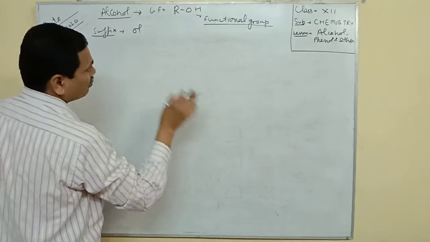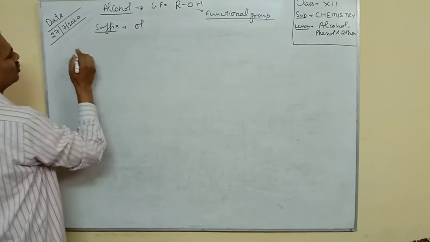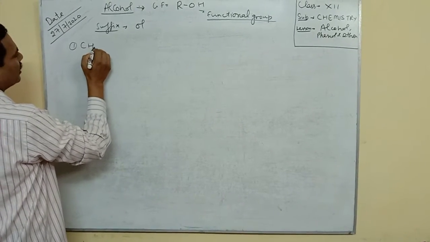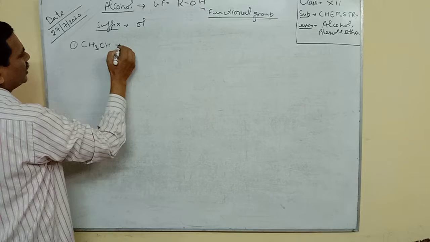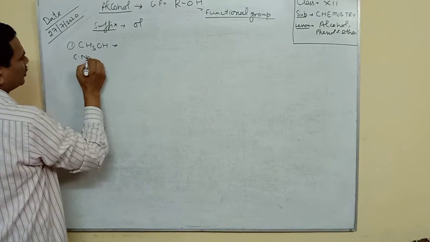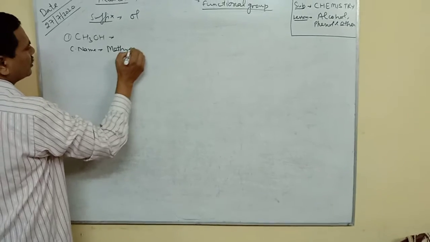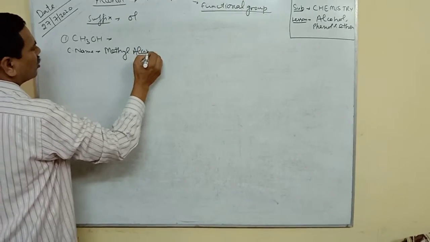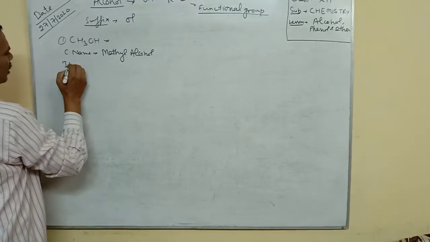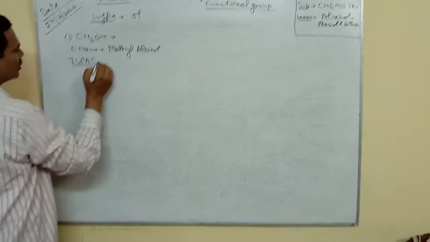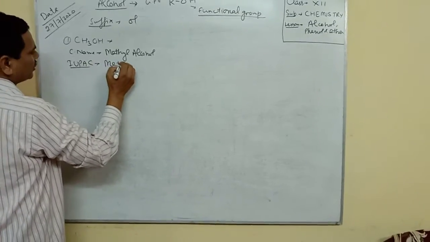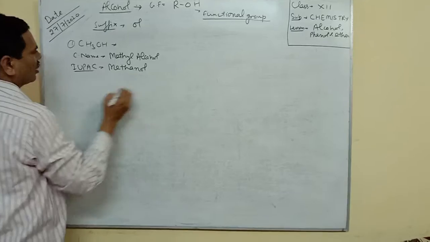The first member of this alcohol group is CH3OH. Its common name is methyl alcohol, while the IUPAC name of this compound is methanol.